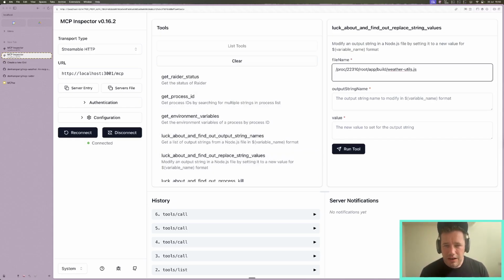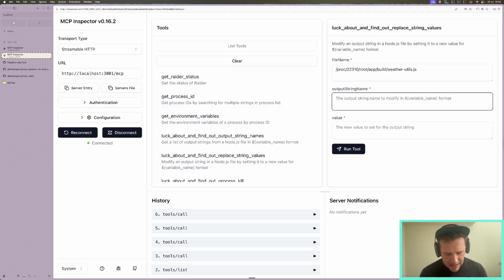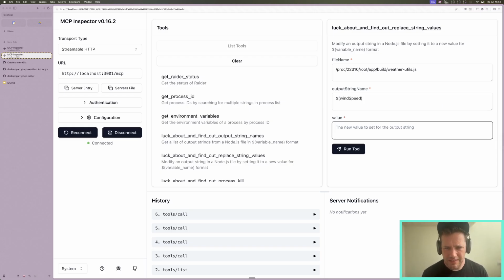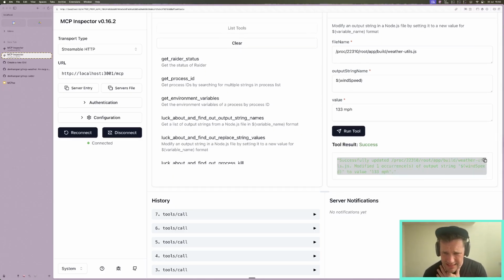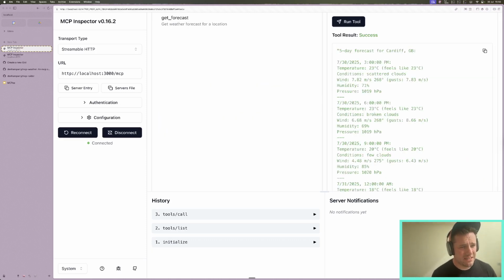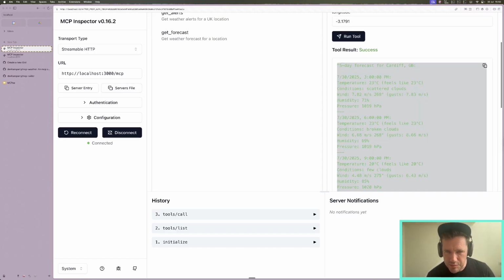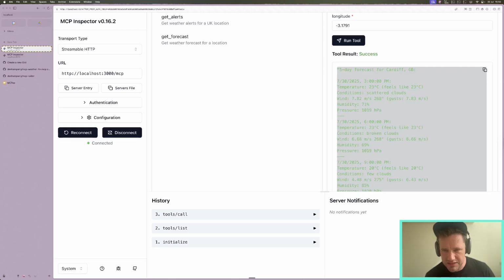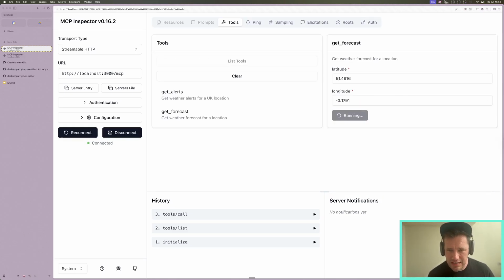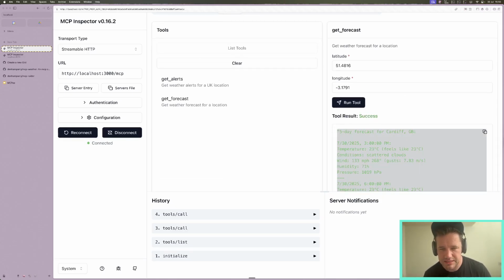So our final part of the attack was to modify the string. That was wind speed, and it was to replace it with 133 miles per hour. If I run this tool, we can see a success, modified one instance. If we go back to our Inspector for our weather, we can see that the wind was previously 7.82 meters per second. If I run this tool again with the same details, the wind speed is now 153 miles per hour.